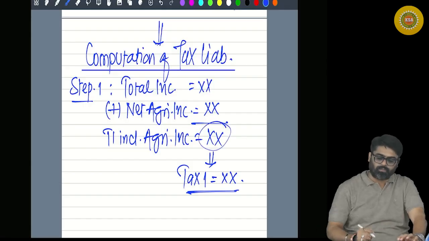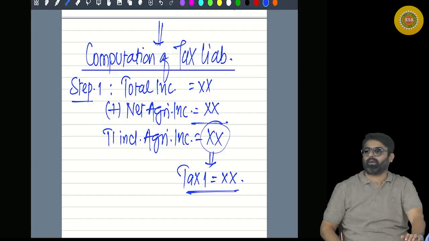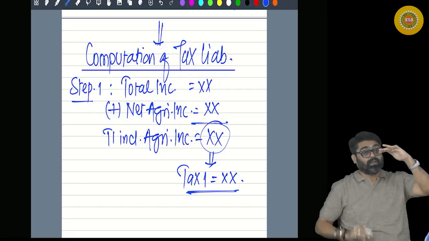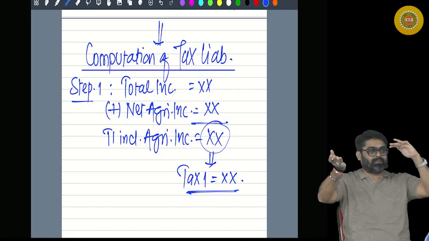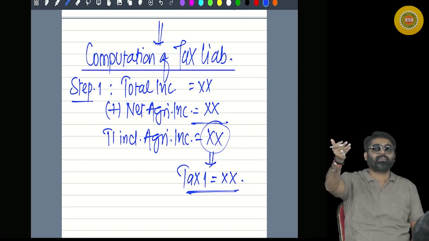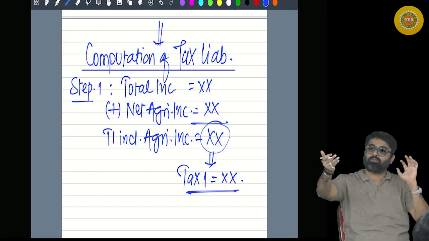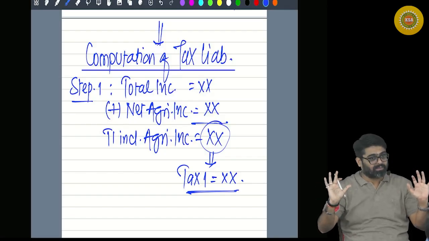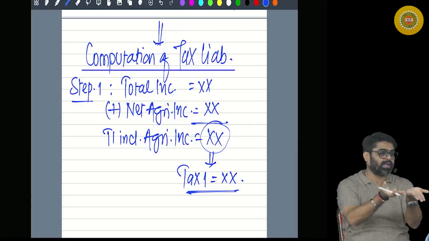Some income will be special income, at special rates. On the balance income, including your agricultural income, you will apply normal rates or 115BAC rates. Then special income, special tax, normal income, normal tax or 115BAC tax, add both of them, you will get tax 1.